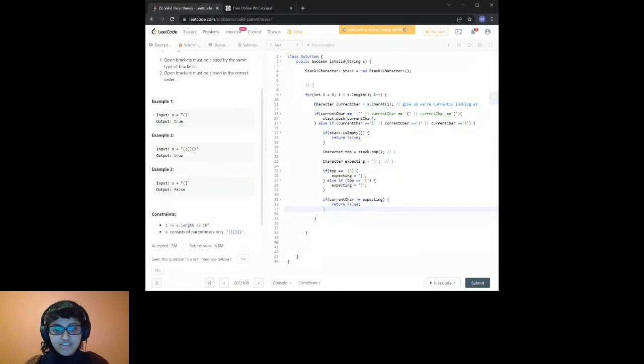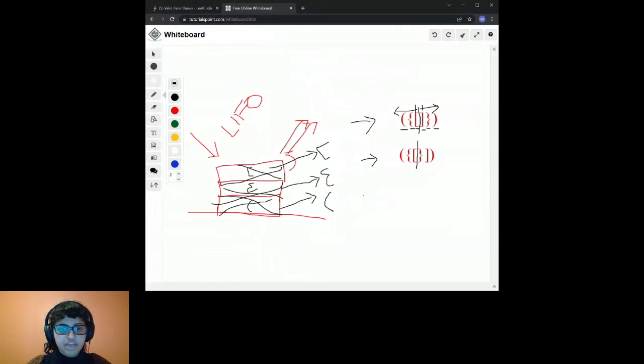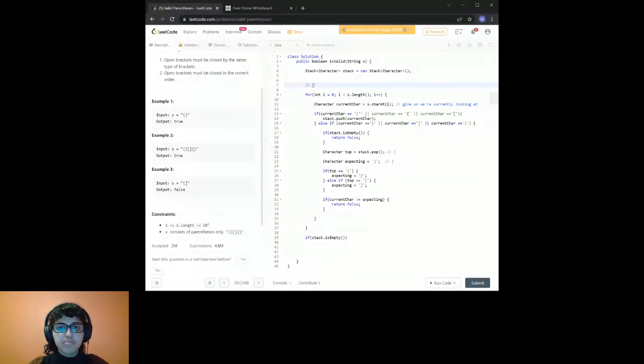So if by chance you end up making it through this loop, you have no issues, your current char is always exactly what you were expecting. Your job now is to just, right before you return, check if your stack is empty. Remember last time we were saying, if we have an input like this, we're going to pop this onto our stack,